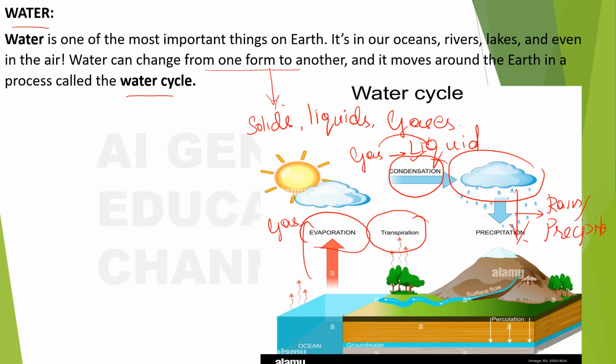And the rain that comes, it will go as a surface flow, and it will get back to the source, right? It will go back into oceans, rivers, or lakes, and like that, and some will percolate downwards and it will become groundwater. Okay, this happens with the rainwater.